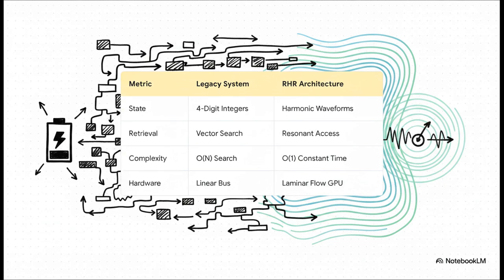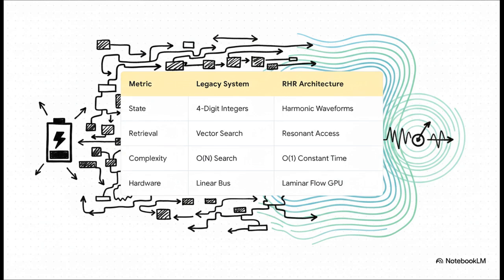Just look at the complexity metric. Legacy systems use traditional vector search to find memories, which gives us an O of n search complexity. That is incredibly energy intensive. As the AI's database grows, it has to constantly compare its current state against millions of historical entries, and that leads to massive memory bottlenecks.